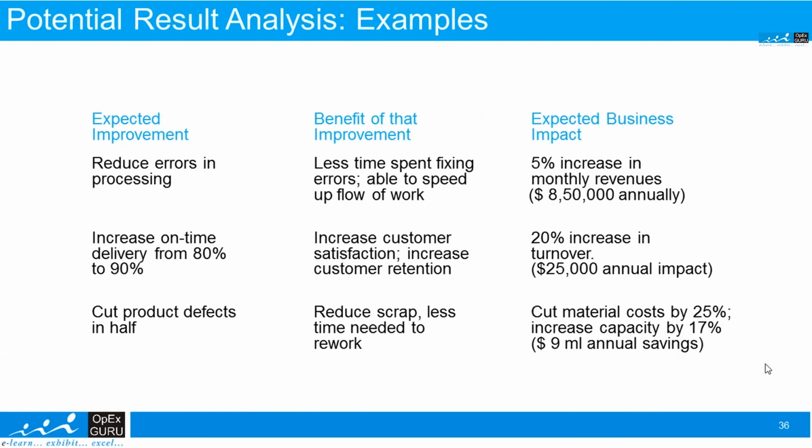Let us take a few more examples. Here we say increase on-time delivery from 80% to 90%. The benefit of this: increase customer satisfaction, increase customer retention. What is the expected business impact? A 20% increase in the turnover can be converted into 25,000 annual impact. The third example is cut the product defects in half. What is the benefit? Reduce CAP, less time needed to do the rework. Expected business benefit is cut the material cost by 25%, increase the capacity by 17%, 9 million annual saving.